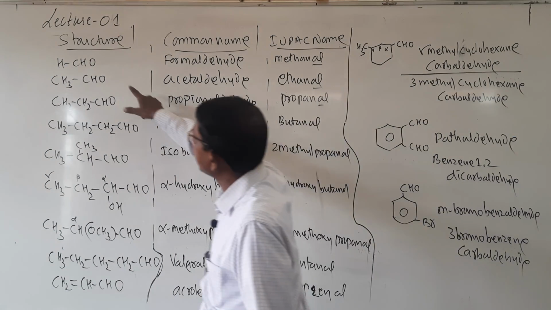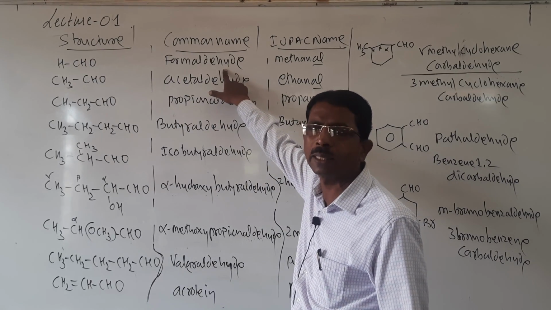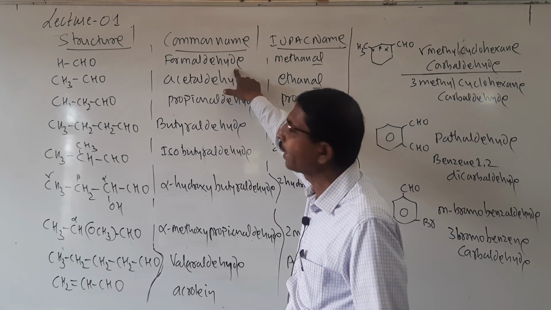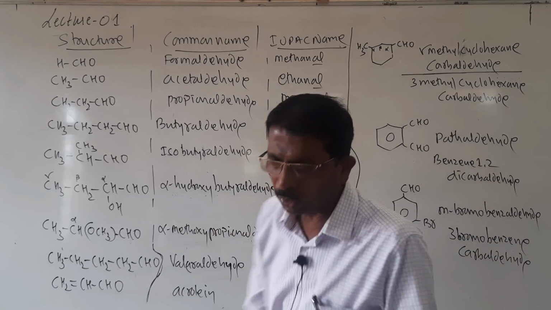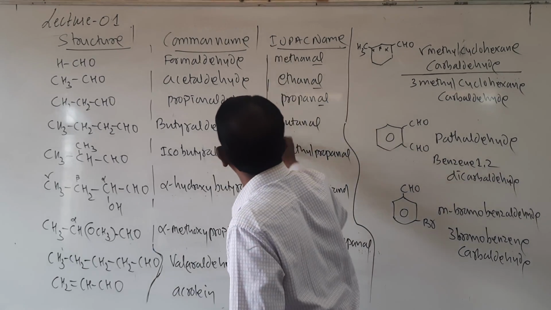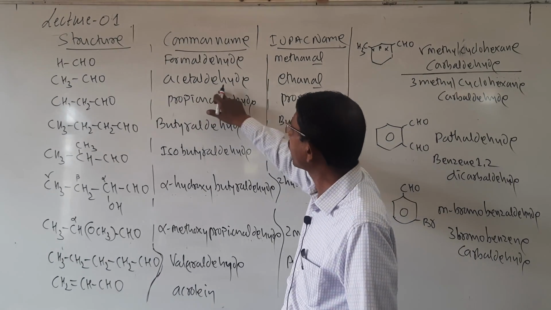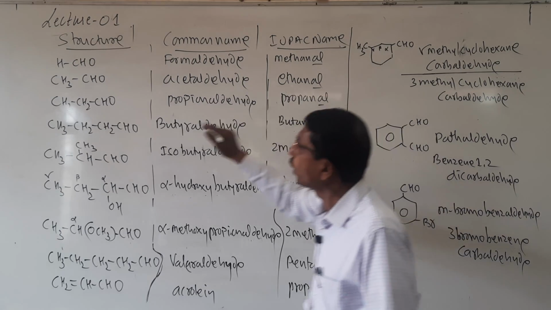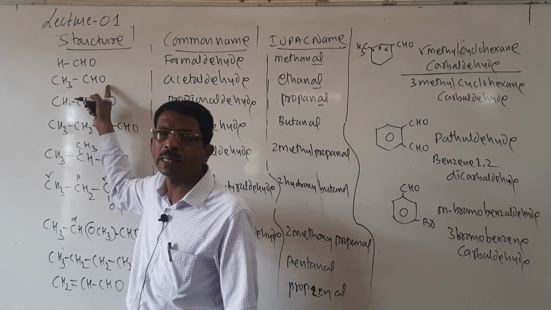So here the first one is HCHO, it is called formaldehyde, formic acid, IC acid is removed and aldehyde is added, formaldehyde, and in IUPAC it is called methanal. And here the second one is CH3CHO, acetaldehyde, it is called ethanal. So 1, 2, eth, ANE is replaced by AL.